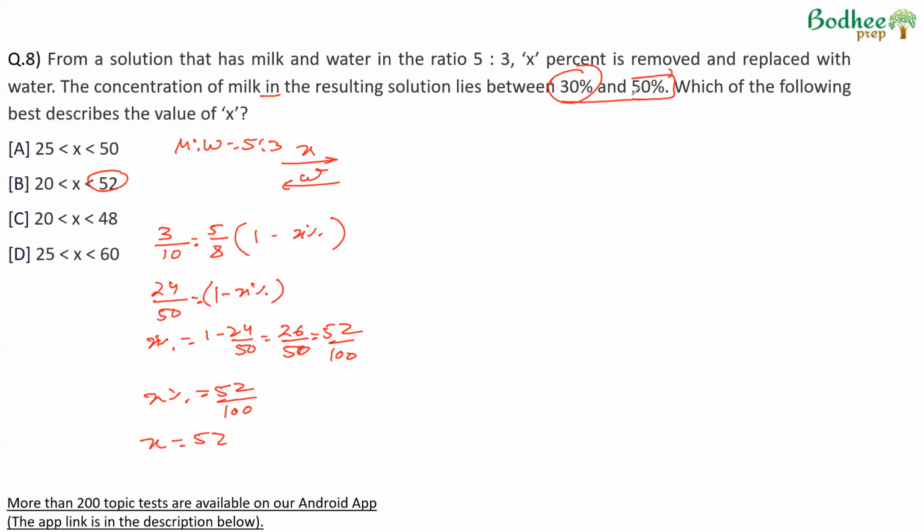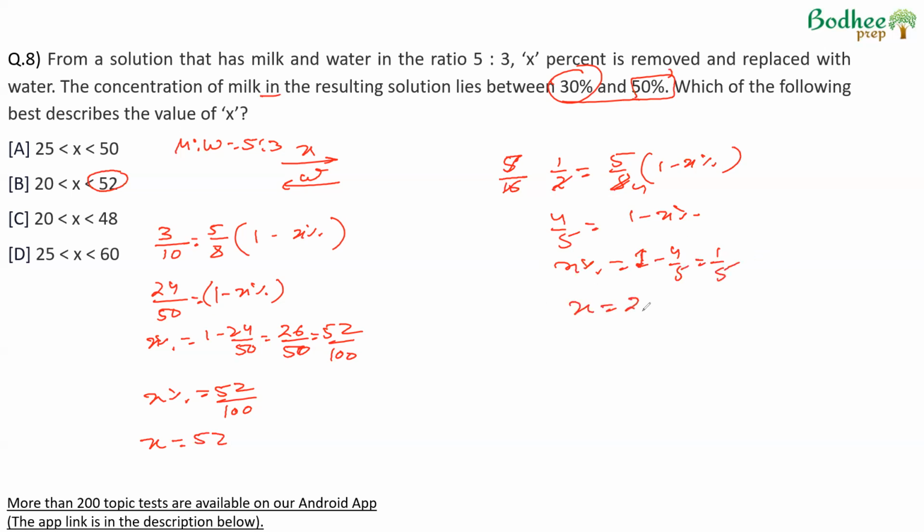Similarly, if we try to get the volume of milk as 50%, we will say final volume of milk is 50 by 100, 5 by 10 or 1 by 2. So we write 1 by 2. Final fraction is equal to initial fraction of milk, 5 by 8, into 1 minus X%. So cancel out here: 4 by 5 is equal to 1 minus X%. So X% will be equal to 1 minus 4 by 5, which is 1 by 5. If X% is 1 by 5, this means X is equal to 20, multiplied by 100.